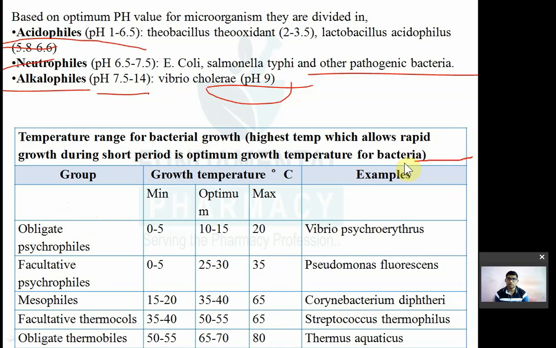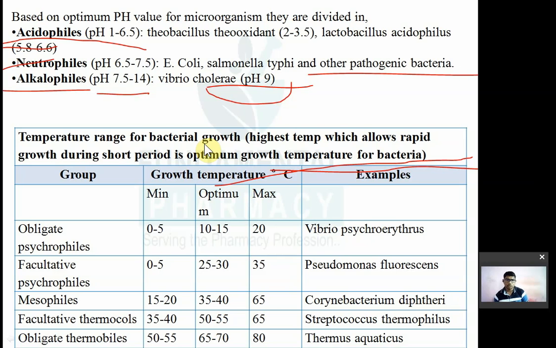Optimum growth temperature of bacteria. So temperature range for bacterial growth. The temperature at which there is the highest rate of bacterial multiplication, or which allows rapid growth during a short period, that is known as the optimum growth temperature of bacteria. Temperature is also important for bacteria. There is one temperature at which bacteria show the highest growth. That is known as the optimum growth temperature.